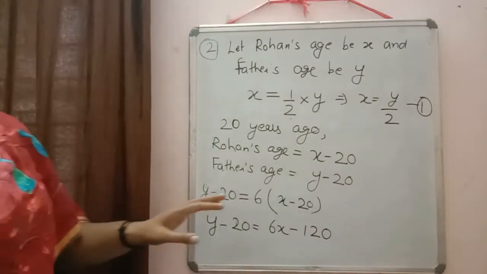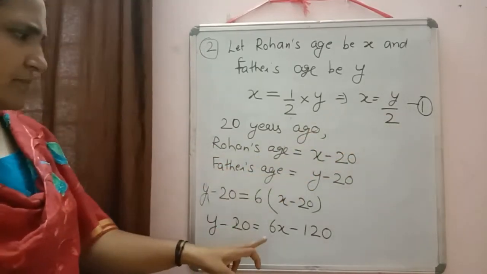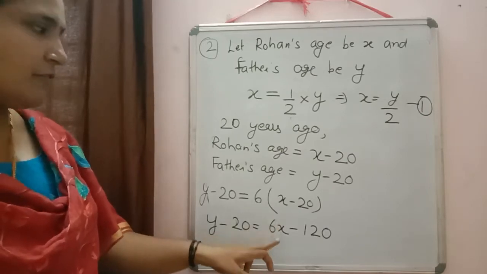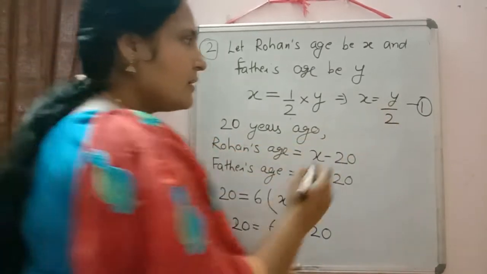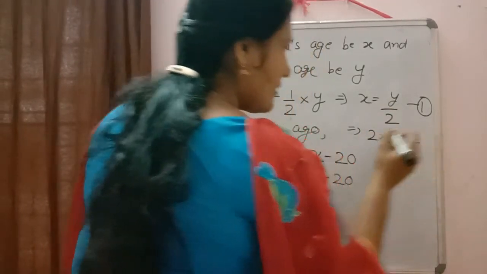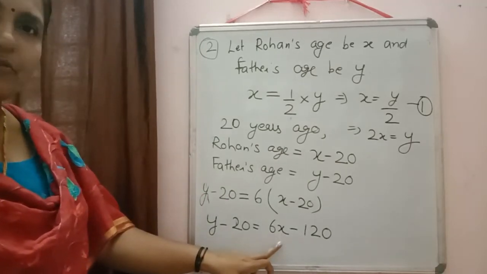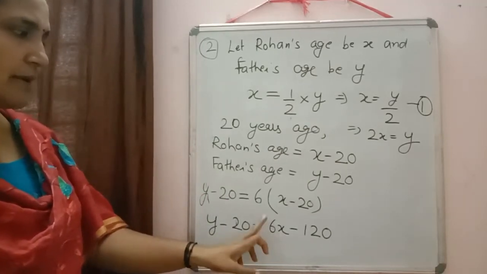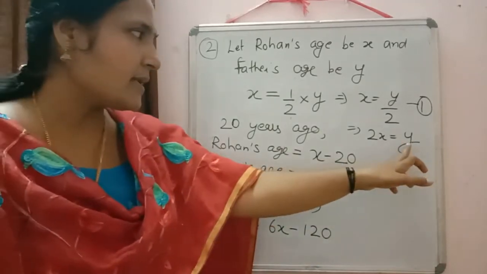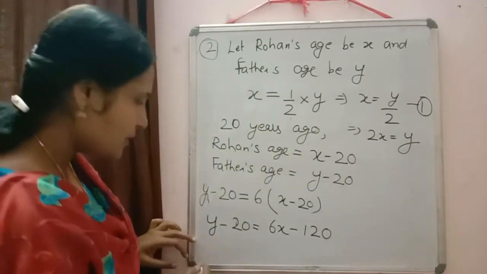Now just to check, our first equation is x is equal to y by 2. You can substitute x is equal to y by 2 here, or if you don't want to, you can substitute from here. If we shift this 2 here, then it will become y is equal to 2x. If you substitute x is equal to y by 2, then also no problem, because 2 and 6 will get cancelled, and a fraction will not come. Otherwise, you can directly substitute y is equal to 2x. So here I am going to substitute 2x.